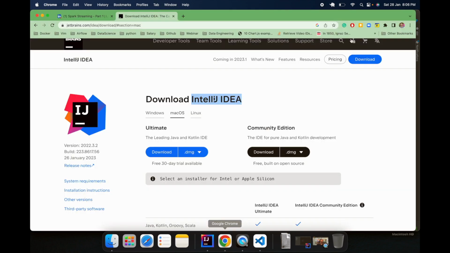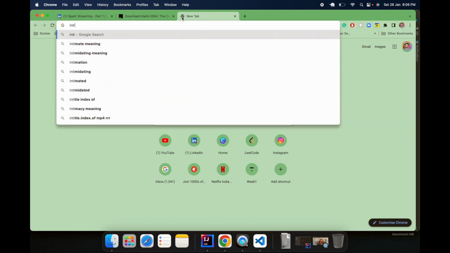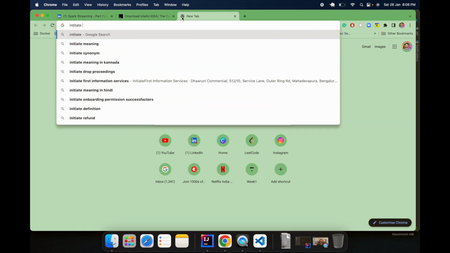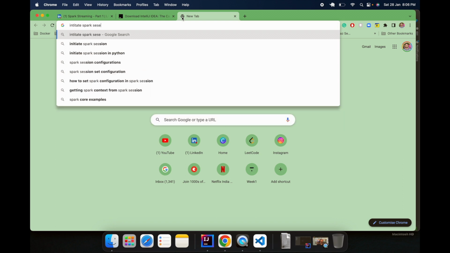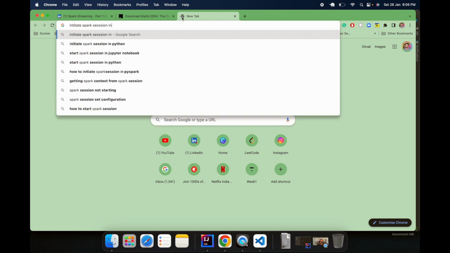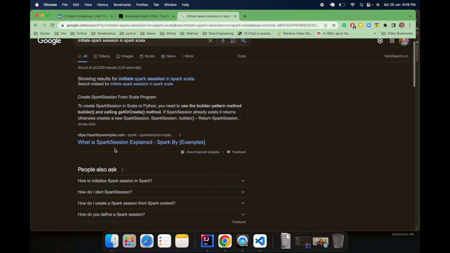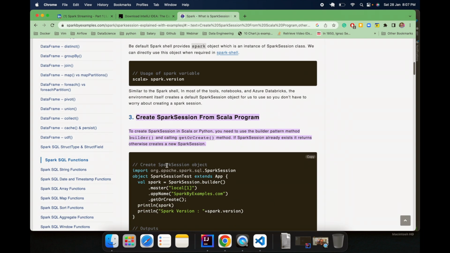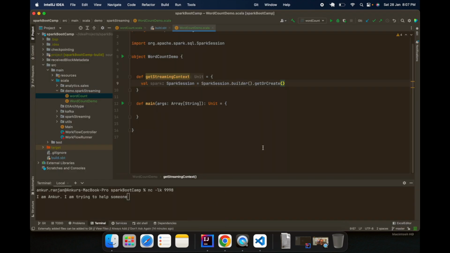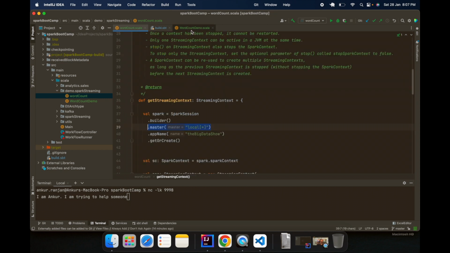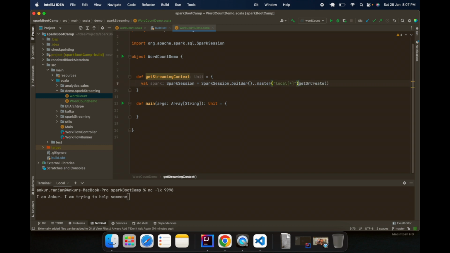You can just go and search for how to initiate a Spark session in Spark Scala, and there you will find dozens of articles. I usually prefer this particular website, Spark by Examples, because I don't remember my code. I just copy the code from there and use it in my project. Okay, what I was missing was the master. Let me give it.